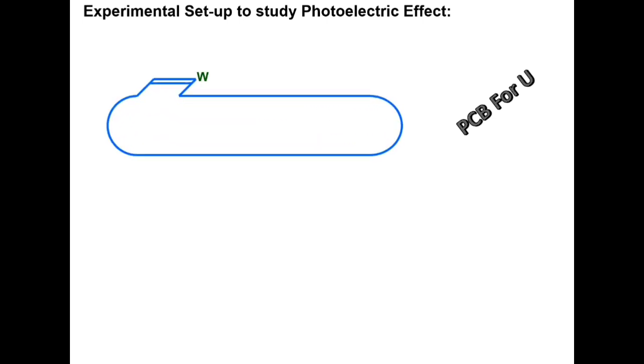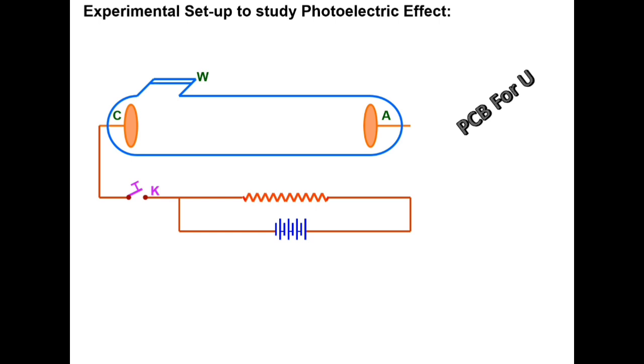Experimental setup to study photoelectric effect. Consider a quartz bulb which has a window. Consider a cathode, which is the negative electrode. Consider an anode, which is a positive electrode. Consider a key with rheostat and battery arrangement.